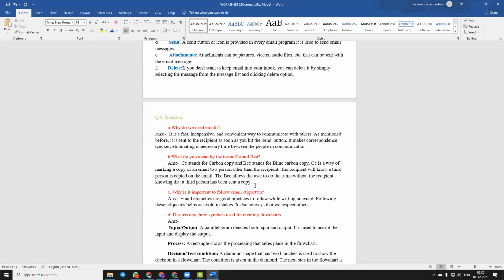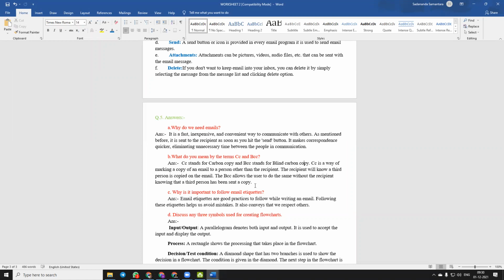If I am sending an email to a person A, and I want to help person B to know what I am going to send to person A, in that case I will use CC, carbon copy, so that person B will also know about the email that person A gets.